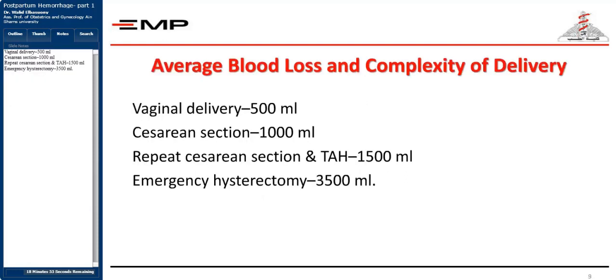So, what is the average blood loss during the process of labor? During a normal vaginal delivery, we're speaking about around 500 milliliters of blood as the accepted amount of blood loss. During a primary cesarean section, we're speaking about 1 liter of accepted blood loss. If it's a repeated cesarean section or an abdominal hysterectomy, we're speaking about 1.5 liters of accepted blood loss.